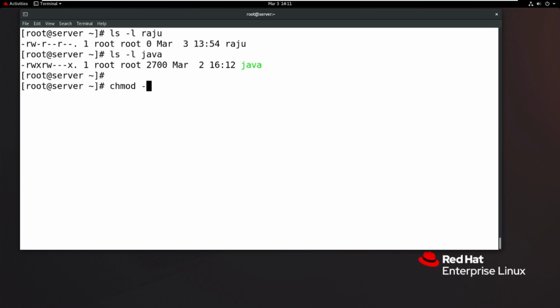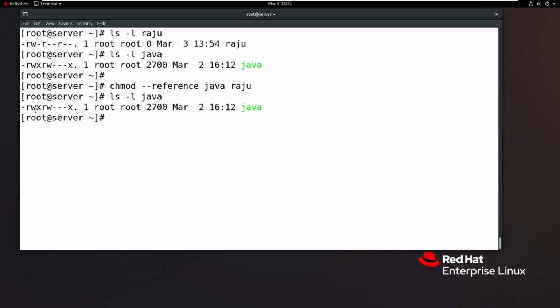chmod is the option, --reference. Reference file is the what? Java. I want to set Java file permissions to Raju. So now enter. So check it. Actually Java file permissions are what? See that same permissions, read, write, execute, read, execute. But now Raju also gets the what? Same file permissions. Just check it. Yes, see that the same permissions.